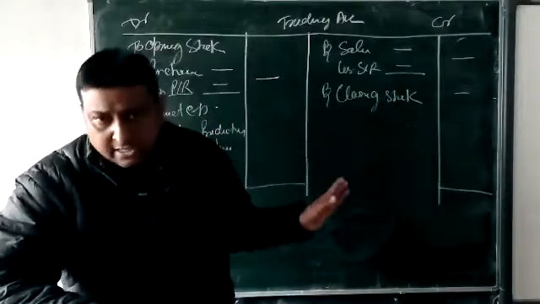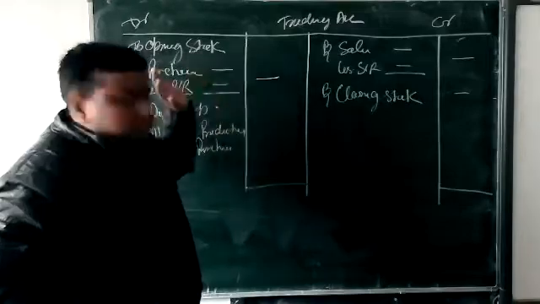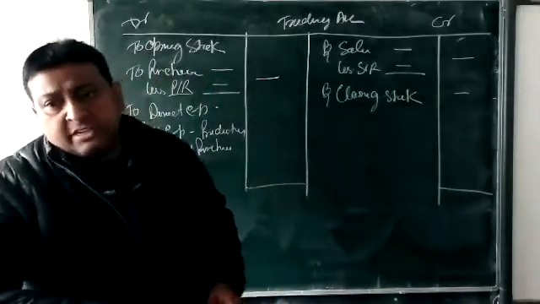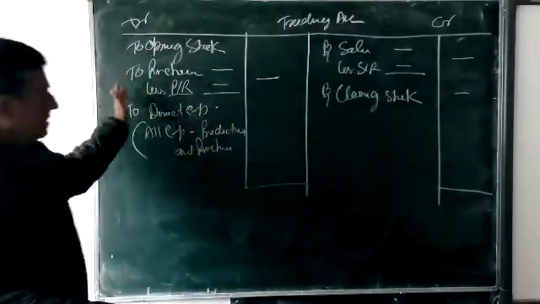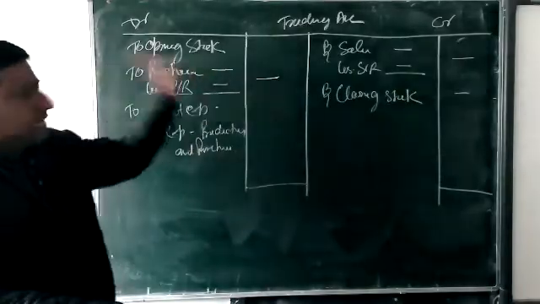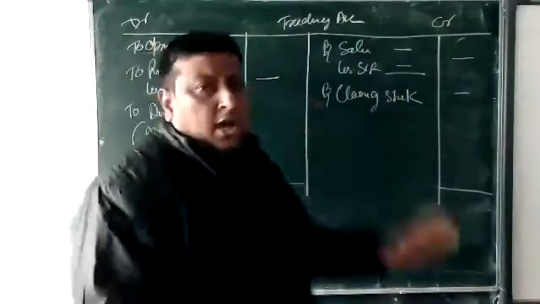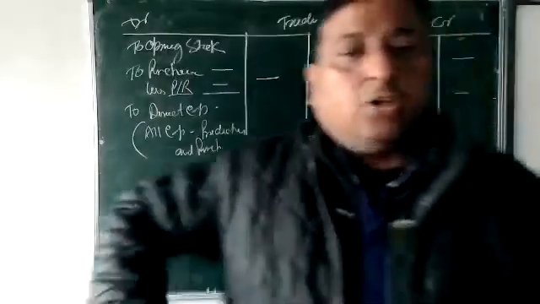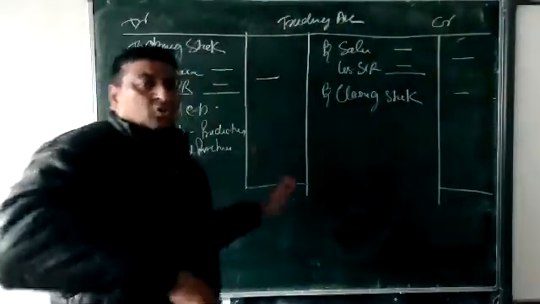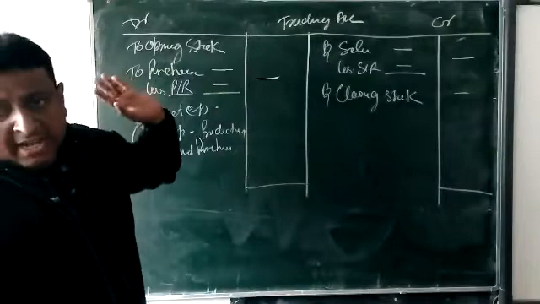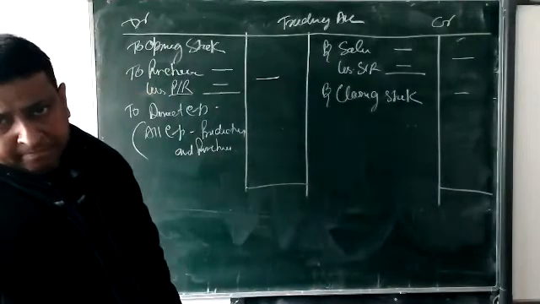Closing stock is the same in every question. Opening stock, just find out whether opening stock is given or not and put it here. Purchase, purchase return. These four are very clear for all trading accounts. Okay, beta? Just search in your question and put it here.